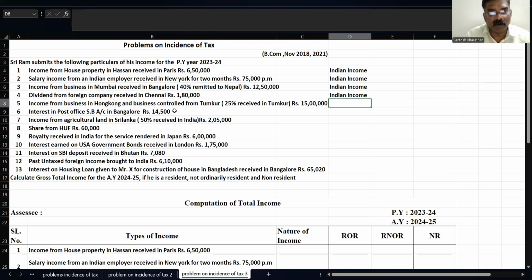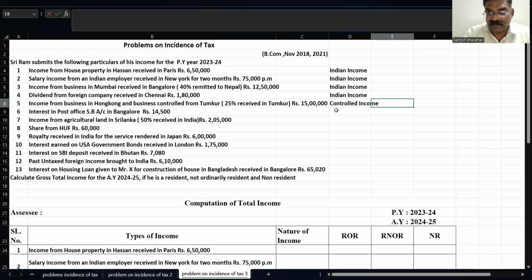Income from a business in Hong Kong and business controlled from Tumkur. See, there is a business in Hong Kong. Hong Kong, basically, is a foreign income. The business is controlled where? The head office is situated in Tumkur. Where is Tumkur? Tumkur is in India. So here, two things are there: it is a foreign income as well as a controlled income as well as an Indian income. How Indian income? Because 25% of the amount is received in Tumkur. So first I will say it is a controlled income. Head office is controlled from India.